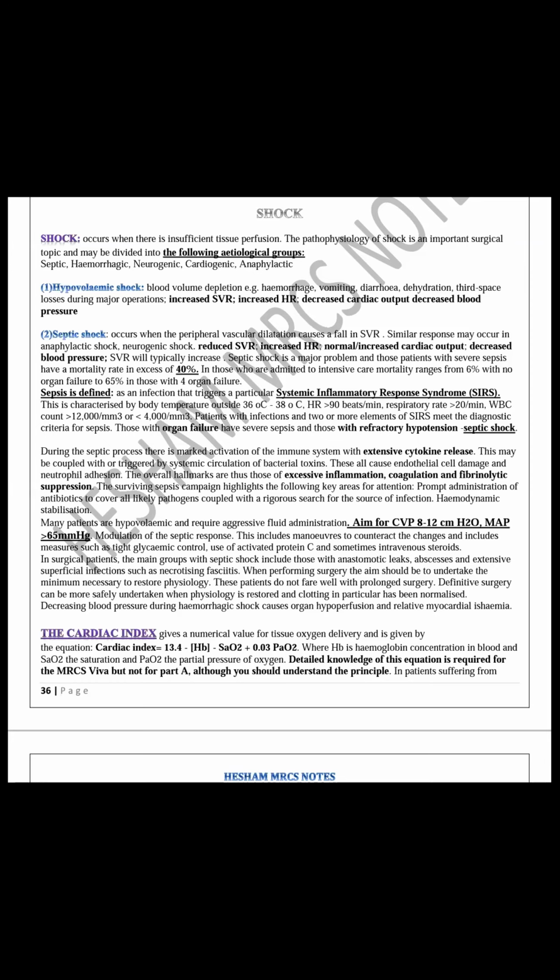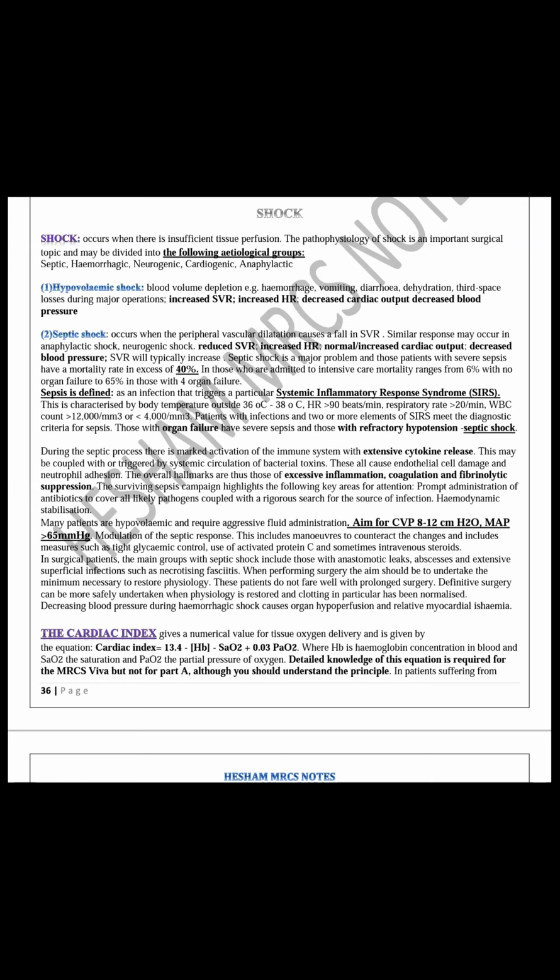Another important hormone released in hypovolemia is renin, which is secreted from the juxtaglomerular cells, which are found in the media of the afferent arteriole. Renin causes activation of angiotensinogen into angiotensin 1. Then angiotensin 1 is converted by angiotensin converting enzyme, which is found in the lung, into angiotensin 2.